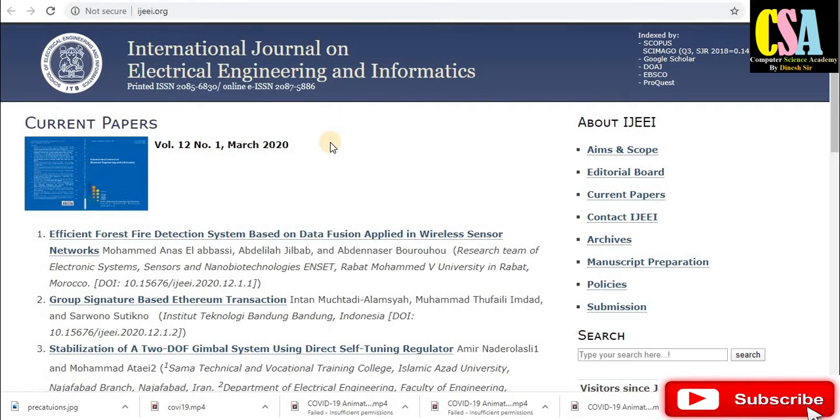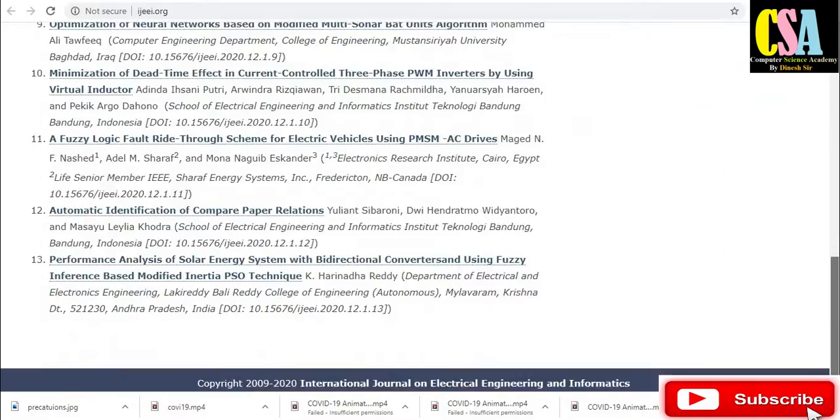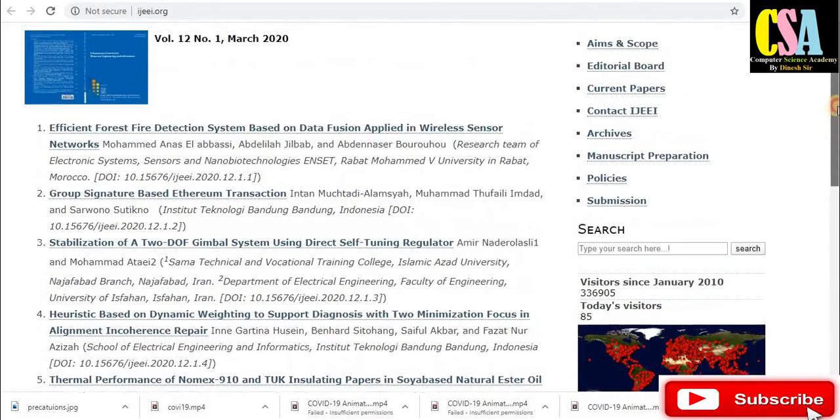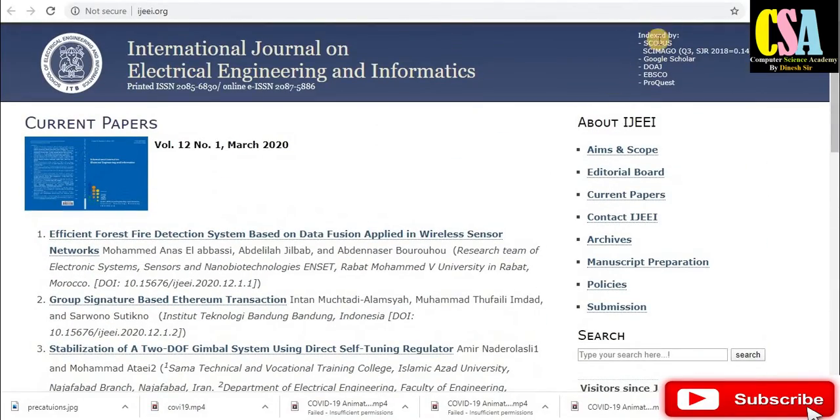Now third, International Journal on Electrical Engineering and Informatics. This is also a Scopus indexed journal. You can see here, it is indexed by Scopus and Scimago. This is the journal SJR, 0.14, the Scimago journal rank.